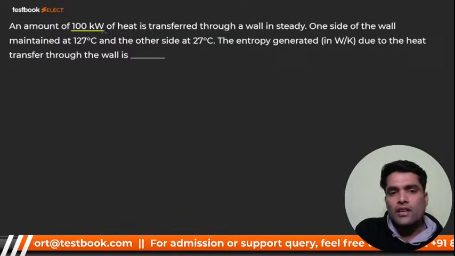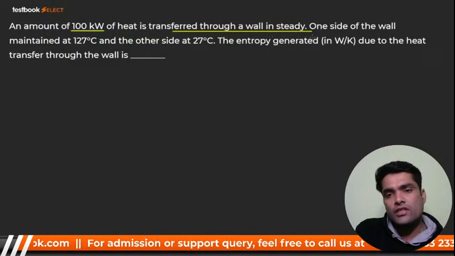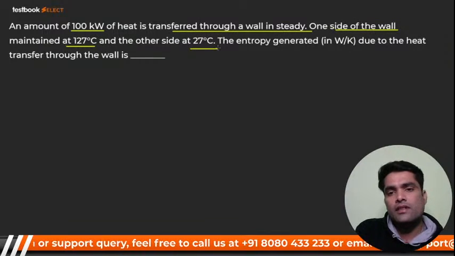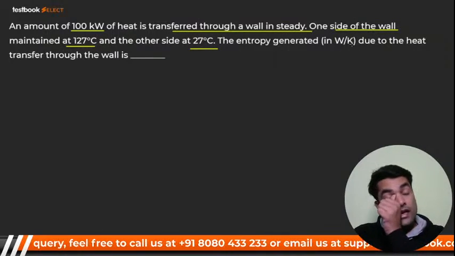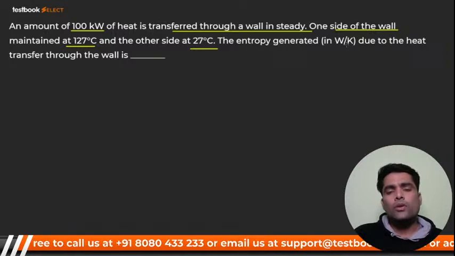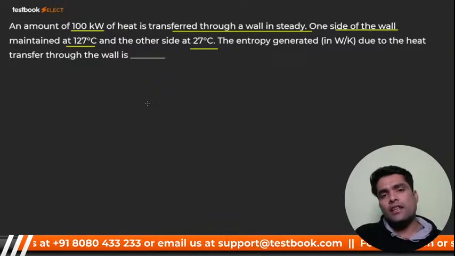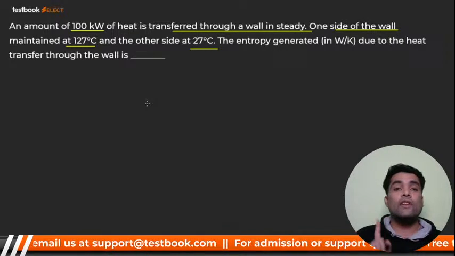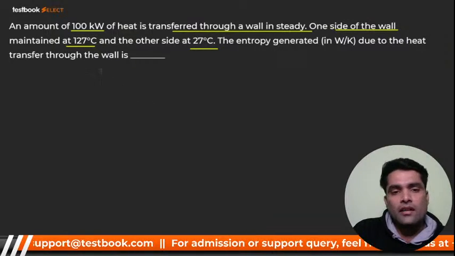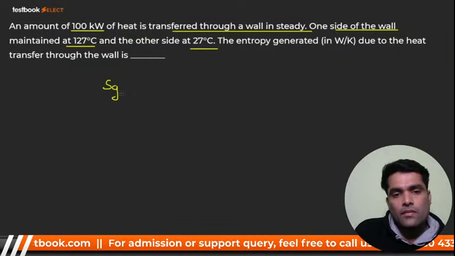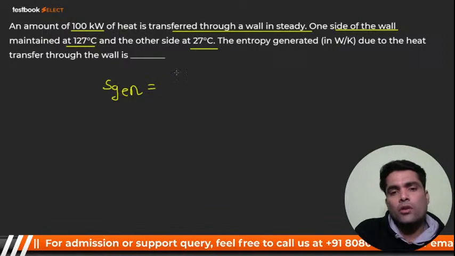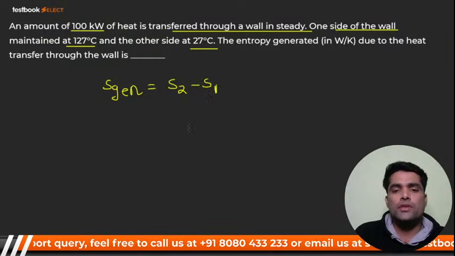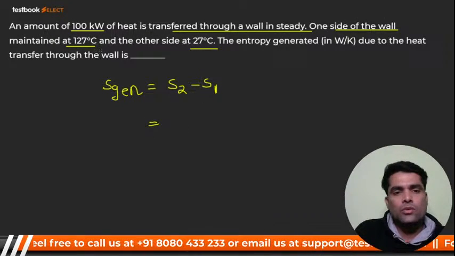An amount of 100 kilowatt of heat is transferred through a wall in a steady state. One side of the wall is maintained at 127, the other at 27. The heat transfer is taking place, you have to tell me the entropy generation. I already told you that it is based on thermodynamics, and that concept that I already told you regarding the engine, if you remember, right? So my dear, entropy generation will be what? Simply S2 minus S1. Whatever the difference between these two points, that will be entropy generation. So S2 will be what, my dear?